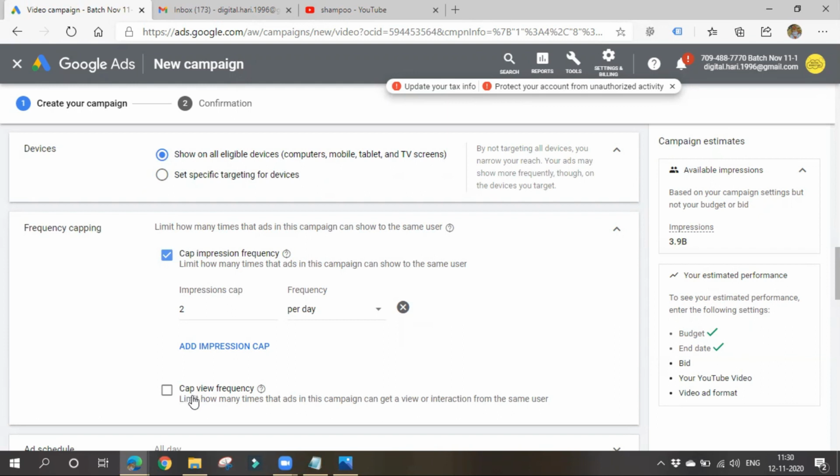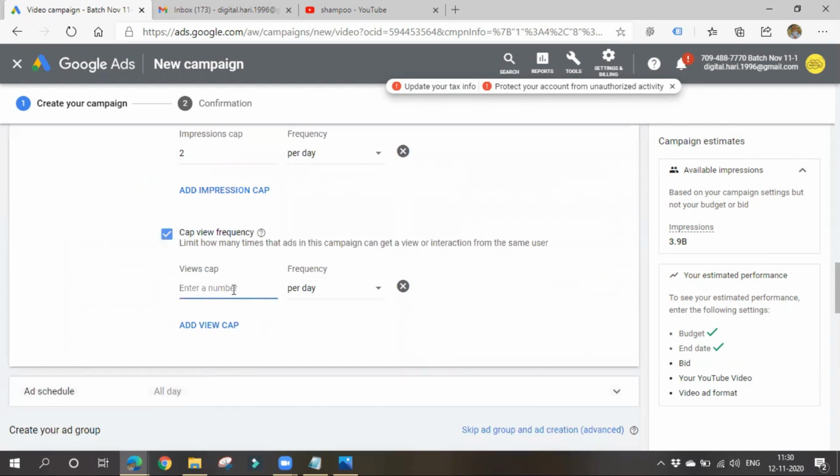Next thing is cap view frequency. Limit how many times the ads in this campaign get a view or interaction from the same user. They might be seeing our ad, they might be interacting multiple times, and even for every interaction, Google will charge us. So how many times can the same user interact with our ad? Even viewing or interaction is charged by Google. So you can limit how many times the same user can interact with my ad. You can allow only twice per day, like that.